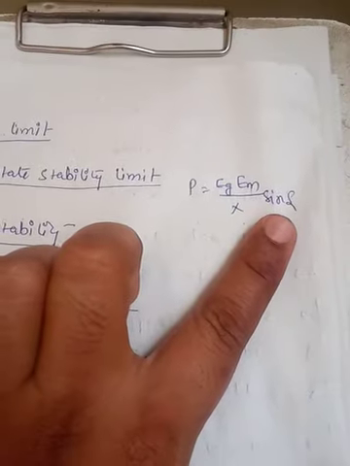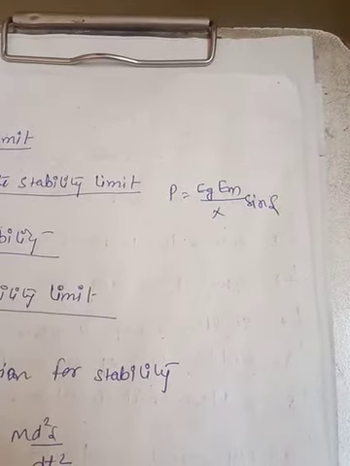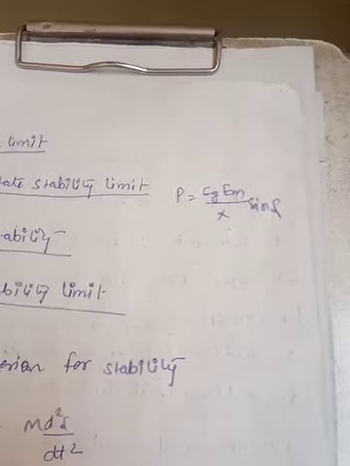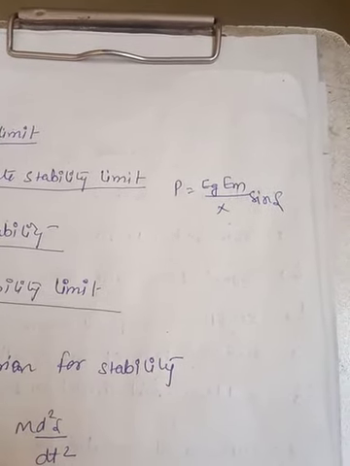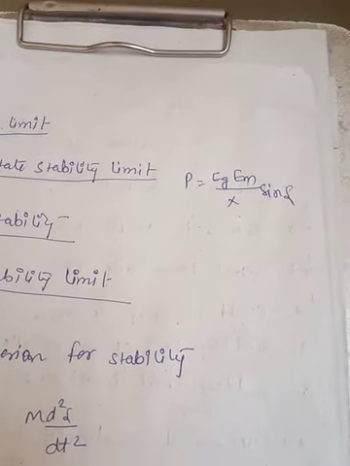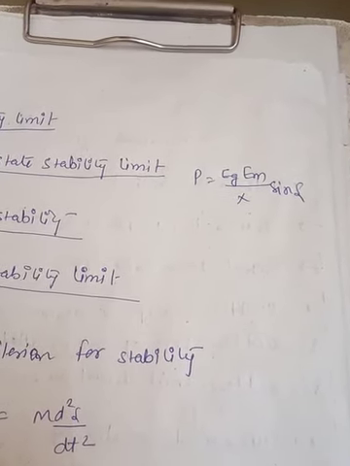Now the P is the power transfer. So what is this P? It is nothing but the power transfer from the sending end to the receiving end. Eg and Em are the sending end voltage and the receiving end voltage of the power system network respectively, delta is the internal angle, and x is the steady reactance of the connecting network.